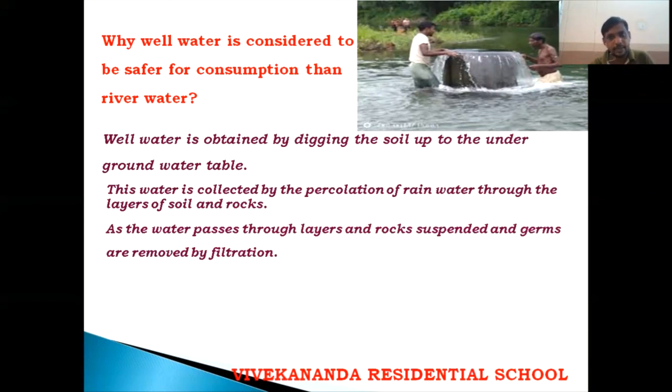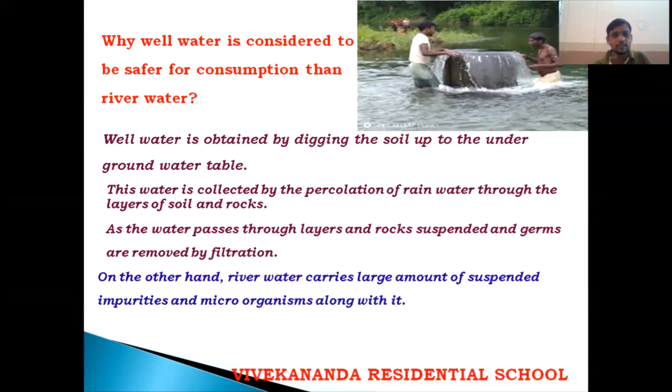As it passes through the layers, all the suspended impurities are removed by filtration. On the other hand, river water carries a large amount of suspended impurities and microorganisms along with it. So that's why river water is not used for consumption, whereas well water is used.